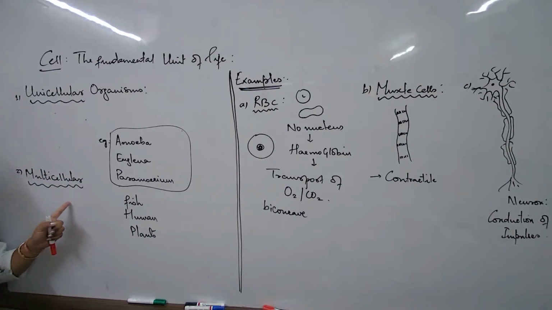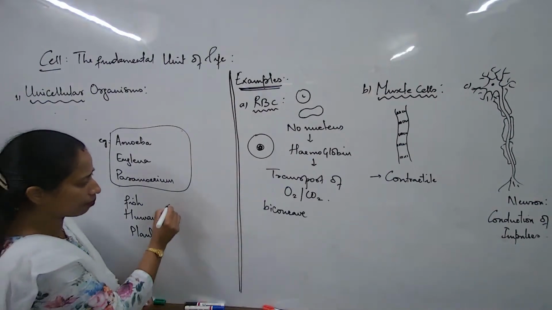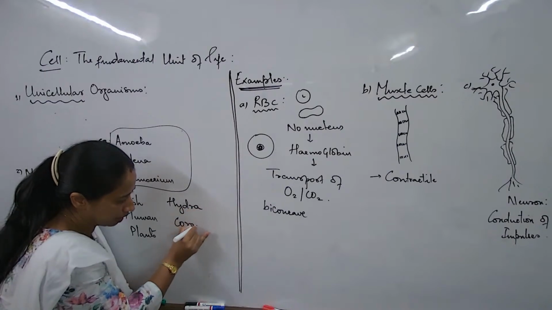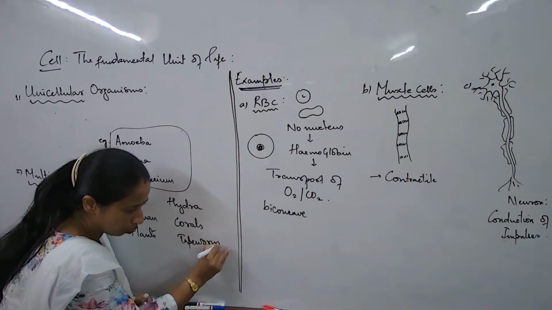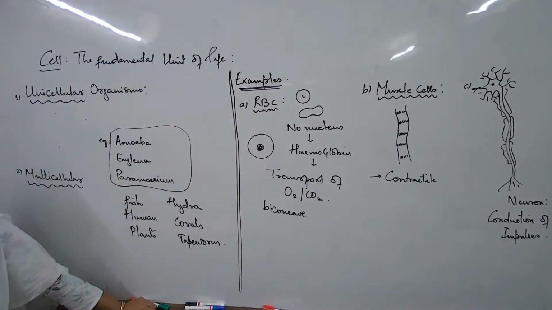Organisms consisting of many cells, two or more cells. Now remember again, all multicellular organisms. Now if I write examples of, say, the Hydra, I write examples of this. These type of organisms are also multicellular, but they don't contain millions of cells like us. They are simpler. Some of them may just have 20-30 cells, some may have just 100 cells.